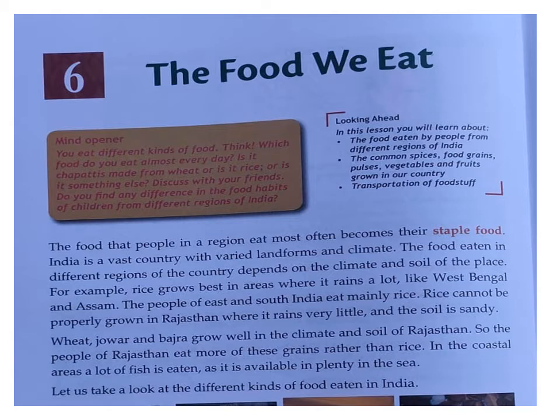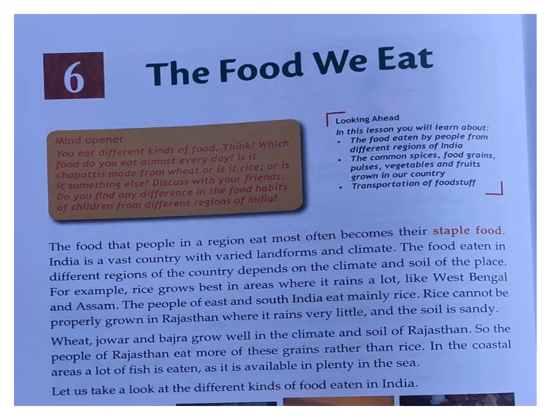The people who are living in the plain area, the northern plains, we learn, or it will be in fourth class. So in the plain area, the people who are growing wheat prefer to eat chapati. Like that, in other places also their food habit varies.